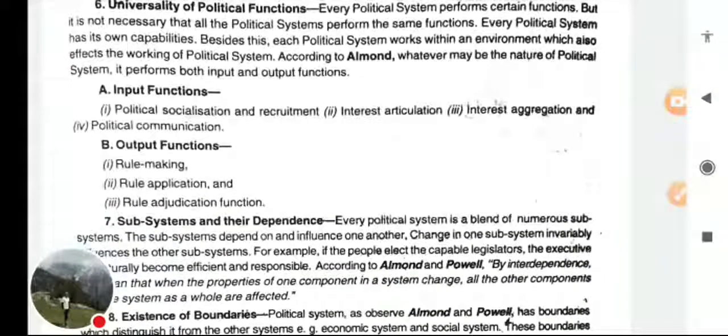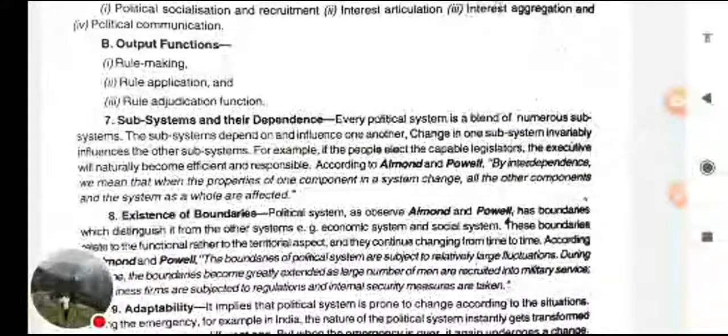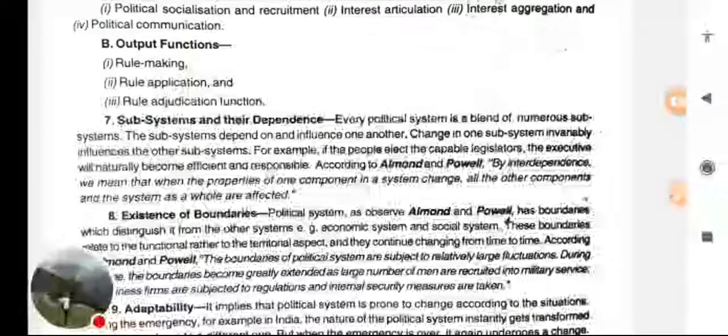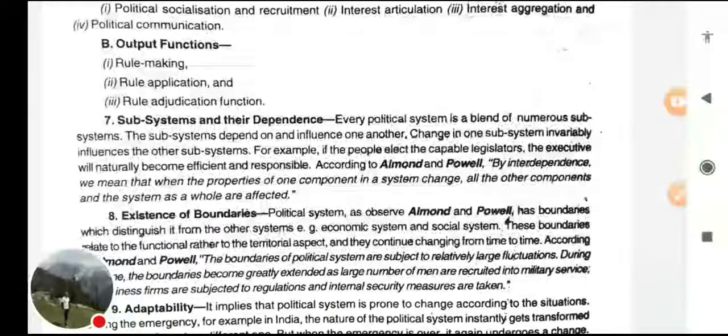Subsystems and their dependence. Every political system is a blend of numerous subsystems. The way our body is a system, it has several subsystems like the excretory system, articulatory system, skeletal system, muscular system, nervous system. Same way, a political system has its own subsystems. For example, if the people elect capable legislators, the executive will naturally become efficient and responsible. So there is a subsystem which chooses the executive.